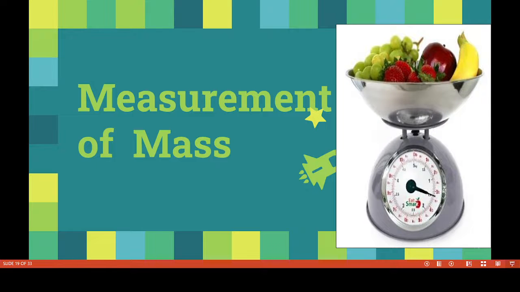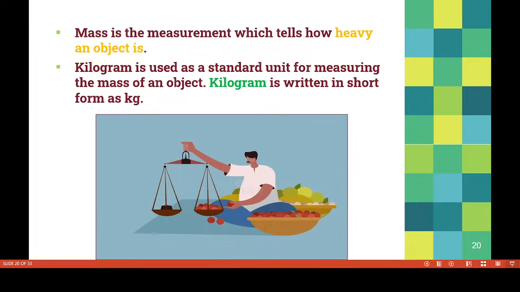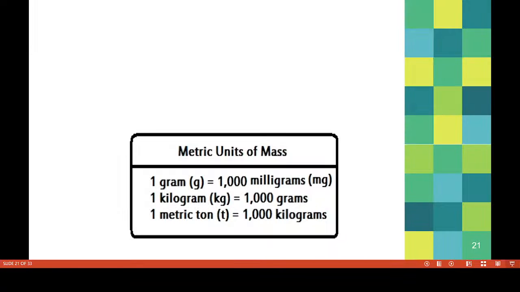Now we have to discuss about measurement of mass. Mass is the measurement which tells how heavy an object is. Kilogram is used as a standard unit for measuring the mass of an object. Have you seen the shopkeeper? Shopkeepers use this type of balance, and what unit are they using? Yes, kilogram. Kilogram is written in short form as kg.